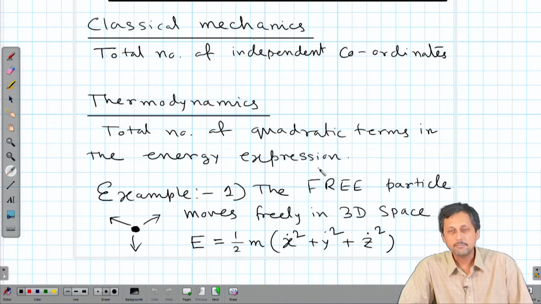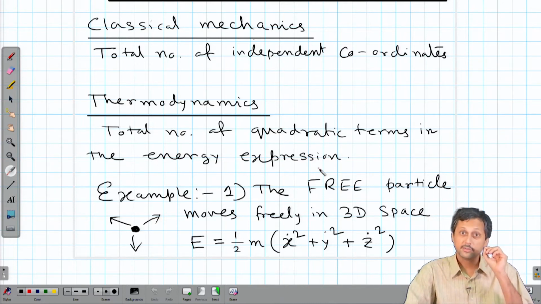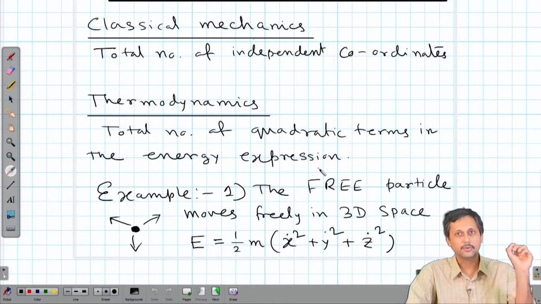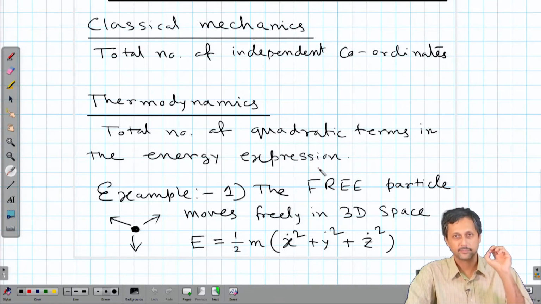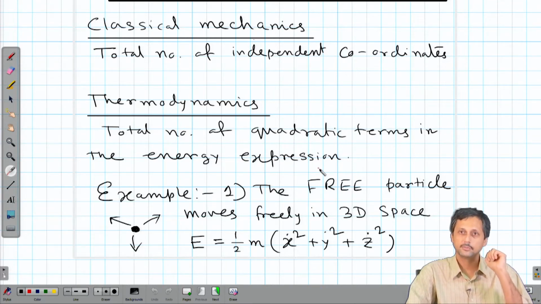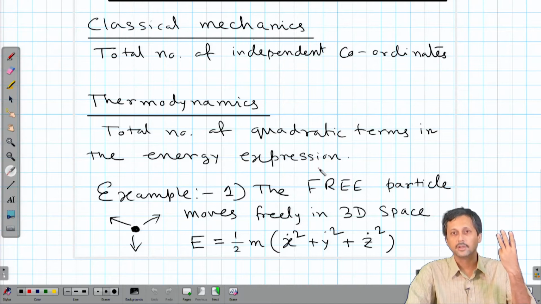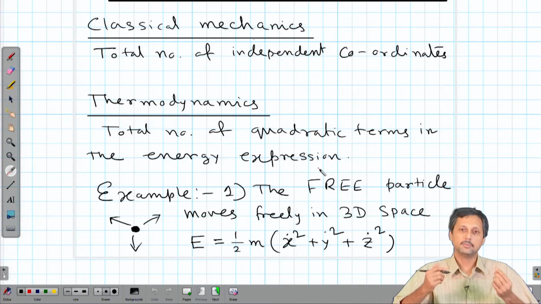First, let us take the simplest possible example of a free particle. A free particle is only a point mass, so there is no rotation associated with it, and it can travel anywhere in 3D space. In 3D, in order to describe the motion of a free particle, how many degrees of freedom do we need? We need 3 degrees of freedom, that is, 3 independent coordinates that describe the motion completely.